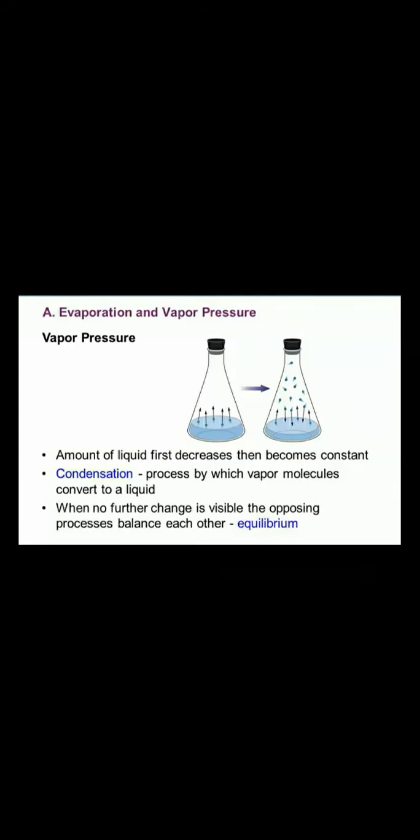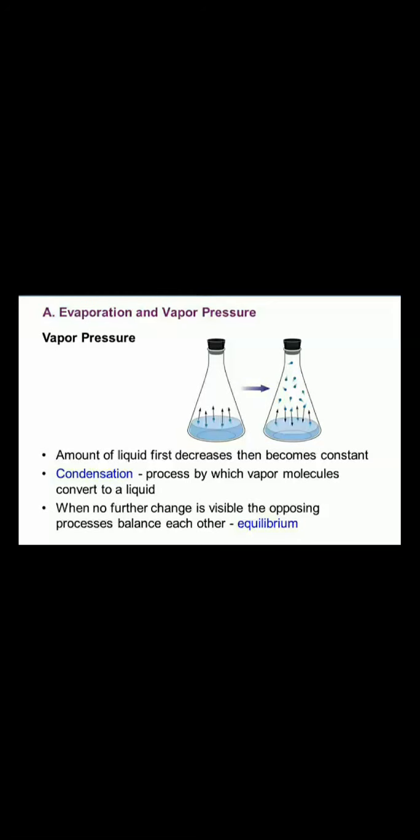Liquid escapes from an open vessel by evaporation. If the vessel is closed, the process of evaporation continues. The vapor molecules escaping from the liquid remain in the container above the liquid surface.